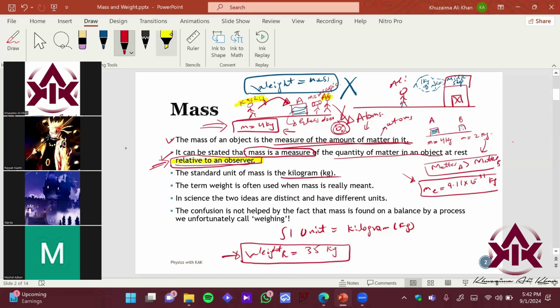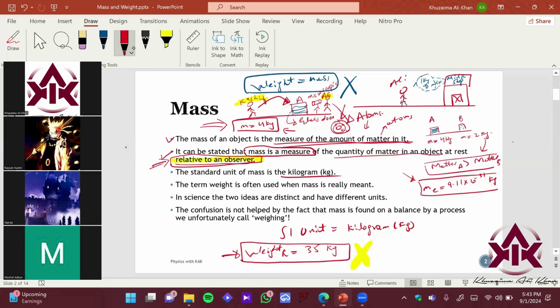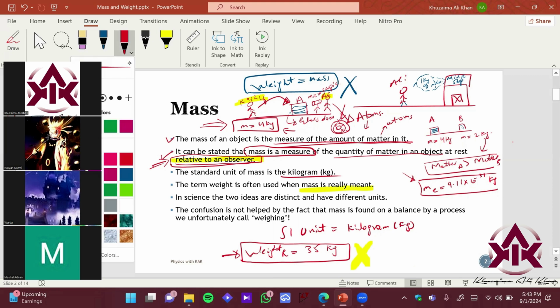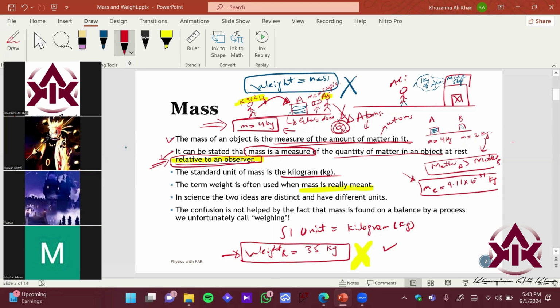Mass. So that is a pretty big wrong concept which we have been using since decades, ठीक है. The term weight is often used when mass is really what is meant over here, ठीक है. So I was asking about your weight, you said कि sir my weight is 35 kg, but kg is the unit for the mass, right? This is something we have been using since decades, right? So we need to change this.